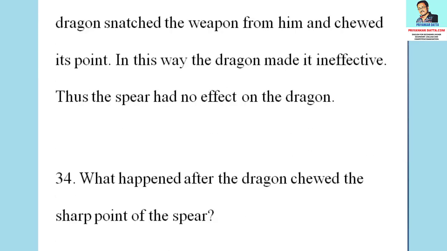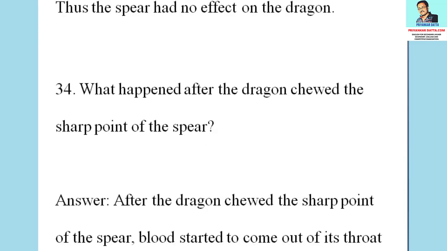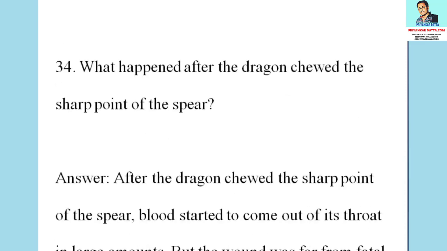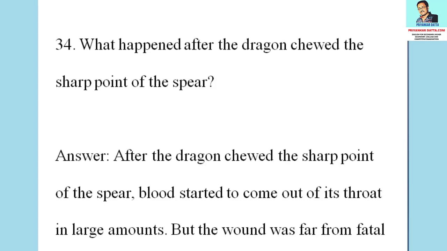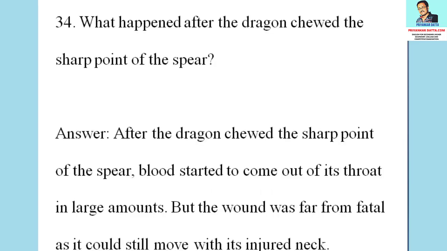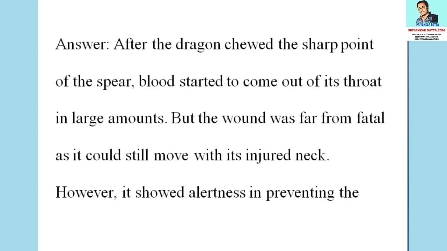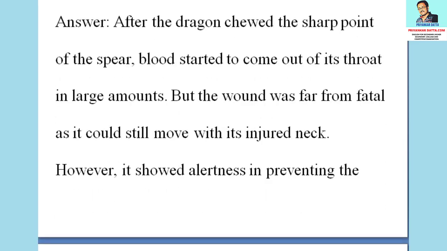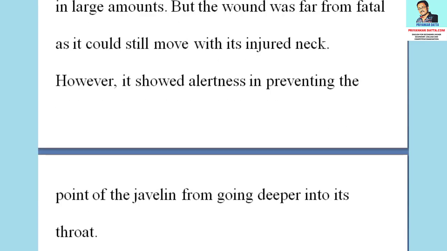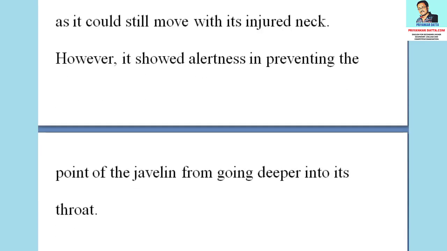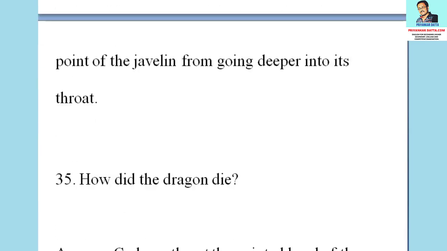The 34th question from this section is, what happened after the dragon chewed the sharp point of the spear? The answer to the question is, after the dragon chewed the sharp point of the spear, blood started to come out of its throat in large amount. But the wound was far from fatal, as it could still move with its injured neck. However, it showed alertness in preventing the point of the javelin from going deeper into its throat.